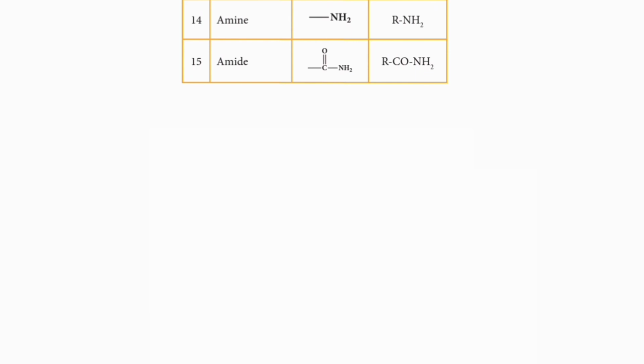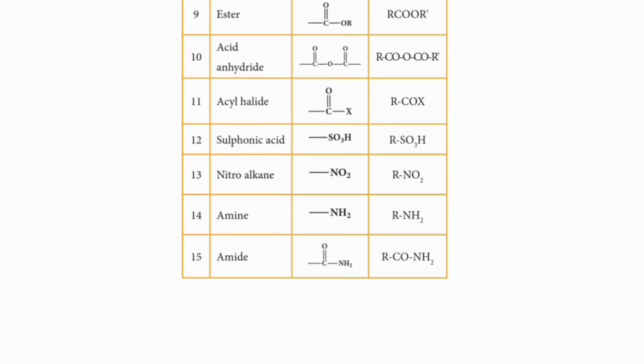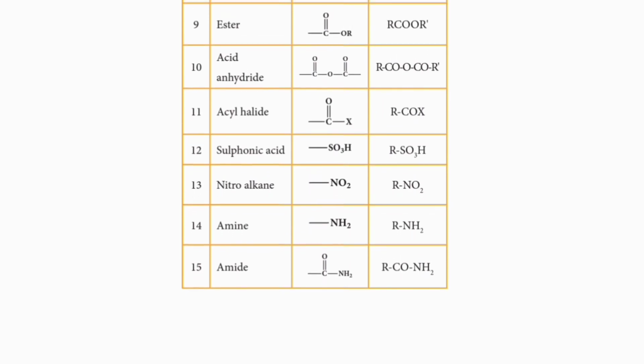The 15th class is amide. It is also a carboxylic acid derivative. We already studied 3 carboxylic acid derivatives previously. What are they? Esters, acid anhydrides, acyl halides. In addition to these derivatives, amides are also carboxylic acid derivatives.